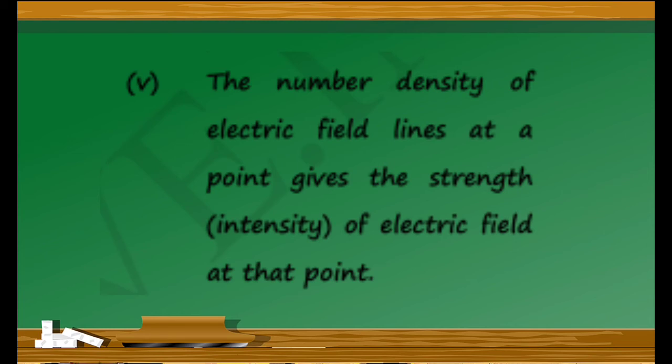Fifth property: the number density of electric field lines at a point gives the strength of the electric field at that point. That is, at a point, the number density of electric field lines gives the strength or intensity of the electric field at that point. This is the fifth property of electric field lines.